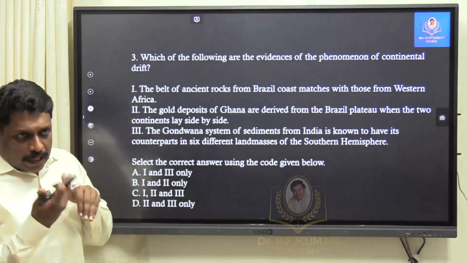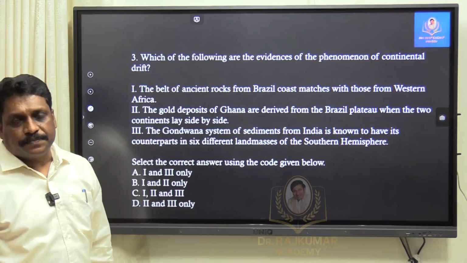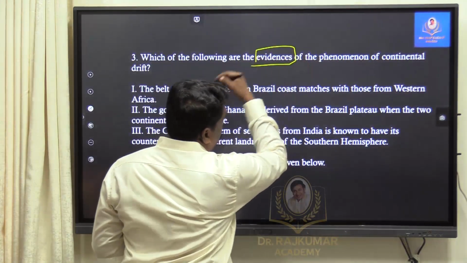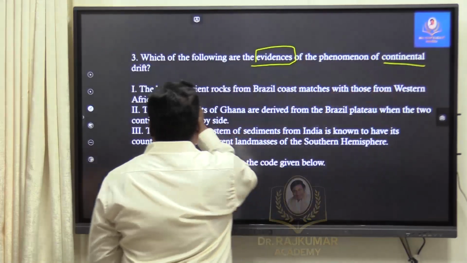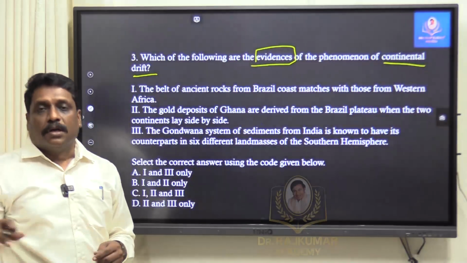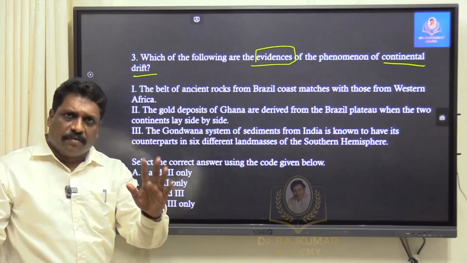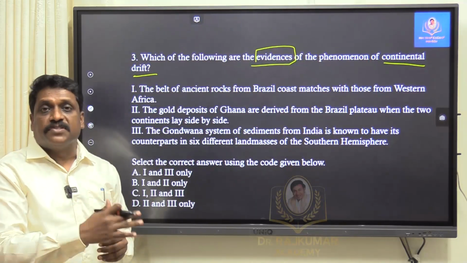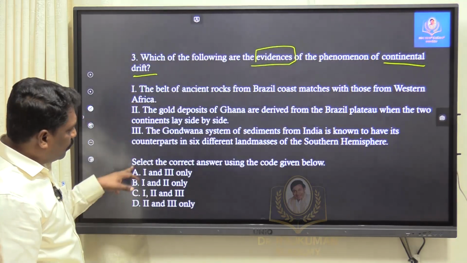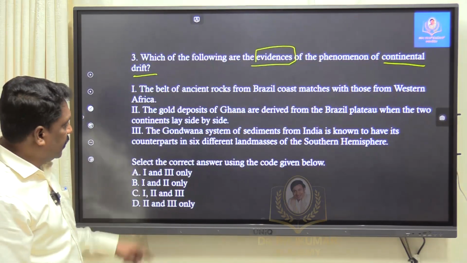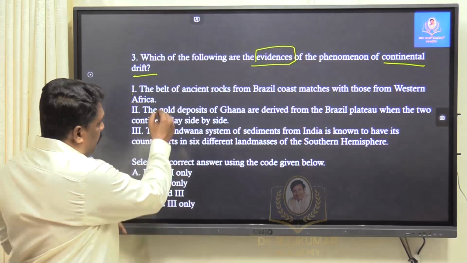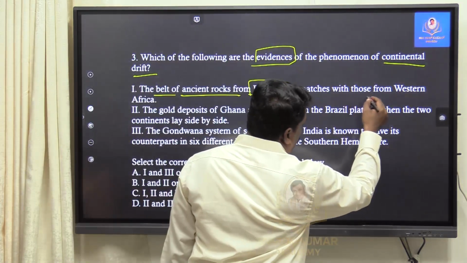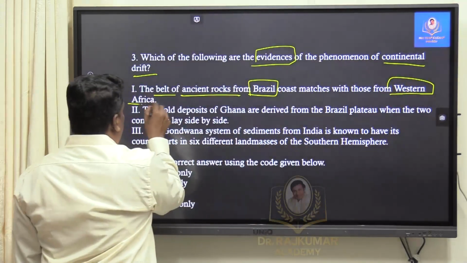See, question number 3. This question is a cut, copy, paste question from NCERT. This question is talking about the evidence of the continental drift theory. This is Alfred Wegener's continental drift theory. So many evidences they have given. NCERT has given so many subtopics and so many evidences. Whatever the statement given, I will compare it with NCERT, my dear friends. Very first evidence, what do they say? The belt of ancient rocks from the Brazilian coast matches with those of Western Africa.